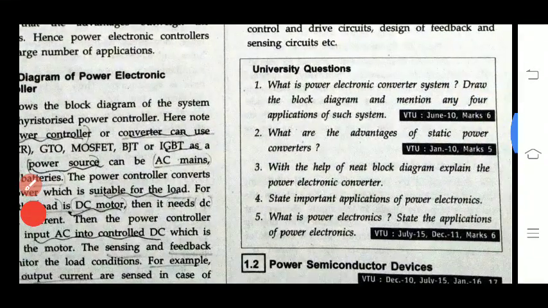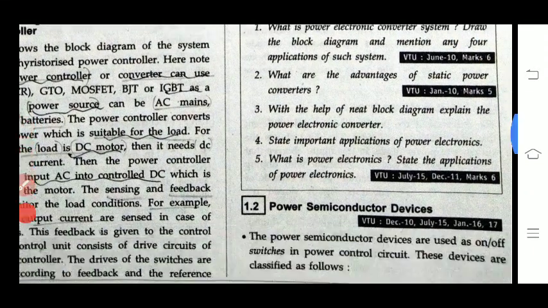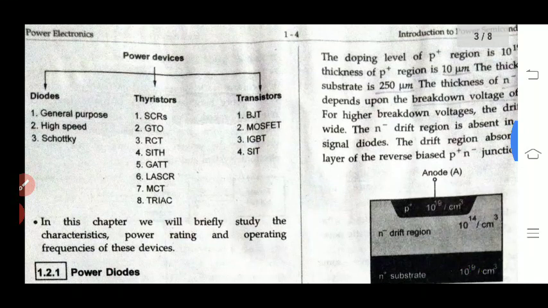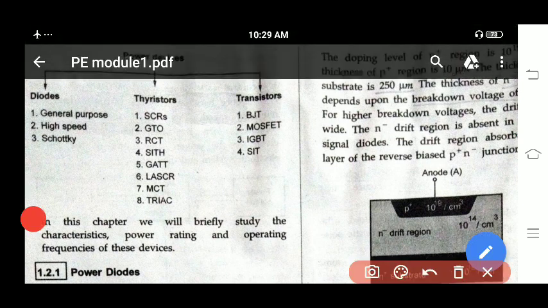Next we have seen some of the university questions. After this, in this class we will discuss power devices. What are the power devices we have? There are mainly three types of devices: diodes, thyristors, and transistors. These are the power devices.